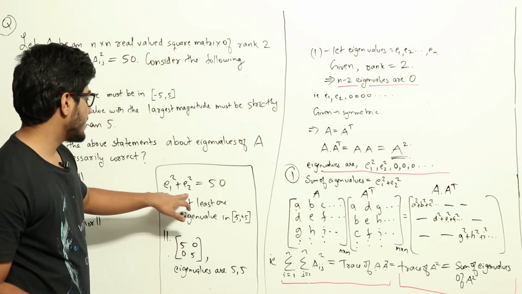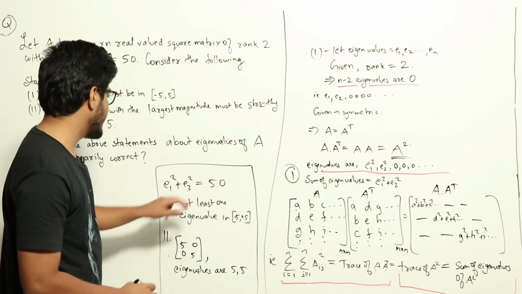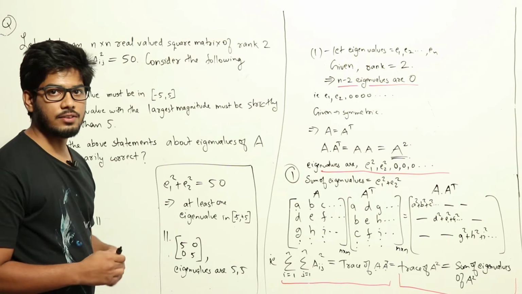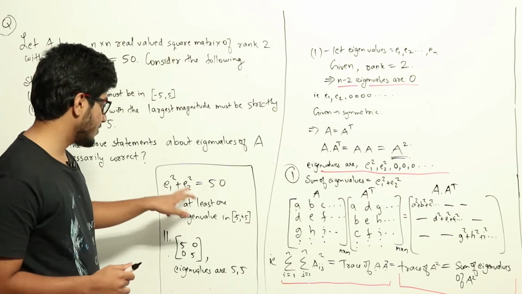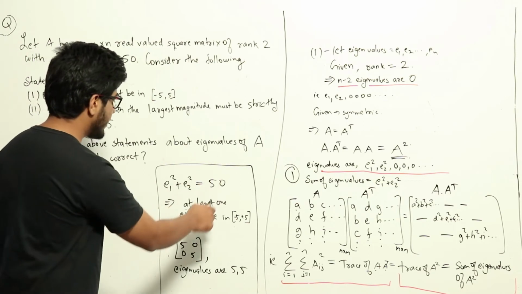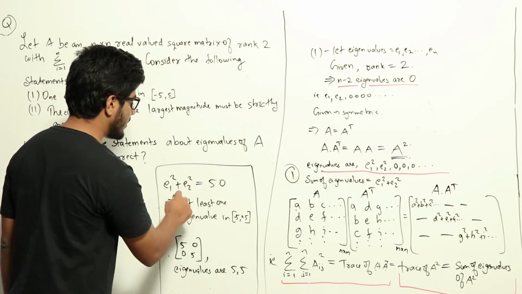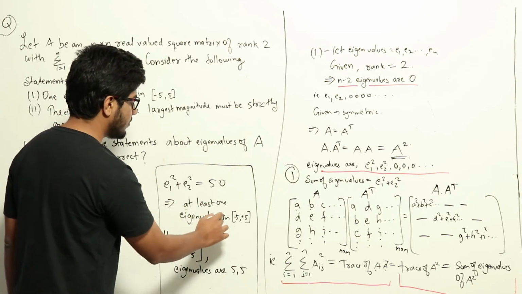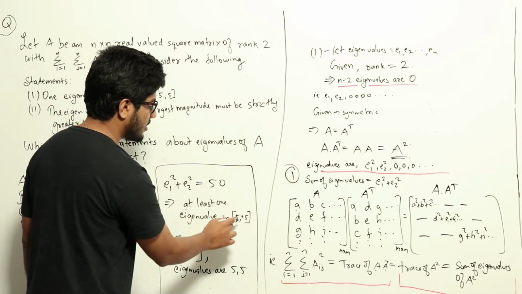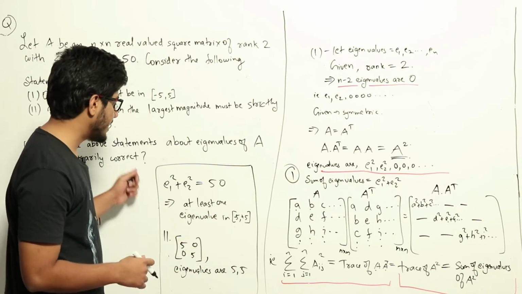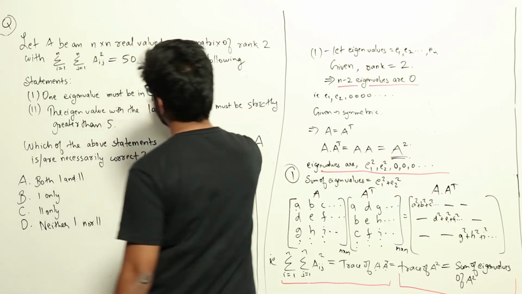Now e1 square plus e2 square equal to 50 means that at least one of e1 or e2 must be less than or equal to 5 in magnitude. If both were greater than 5, then the sum of the squares would be greater than 50. So at least one eigenvalue of matrix A must be in the closed interval -5 to 5. So thus we have proven that statement 1 is true.